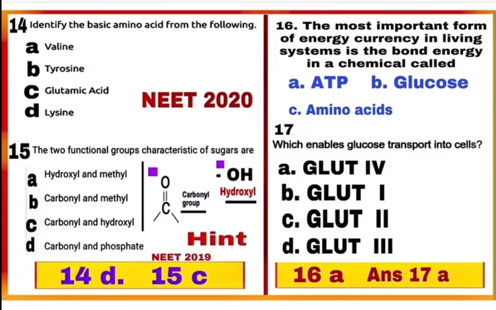Which enables glucose transport into cell? GLUT stands for glucose transporter. Here GLUT4 is an insulin regulated glucose transporter and found primarily in adipose tissue and striated muscles. So here mark A as a correct answer.